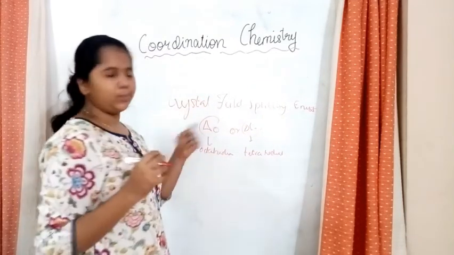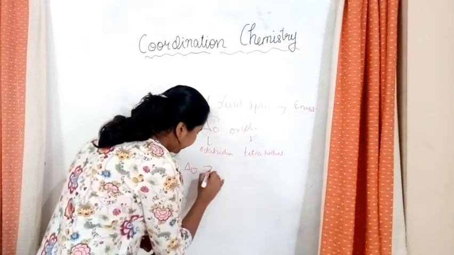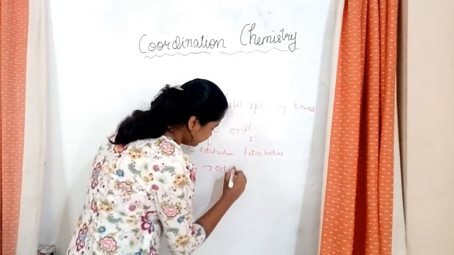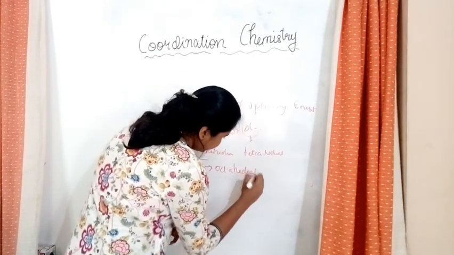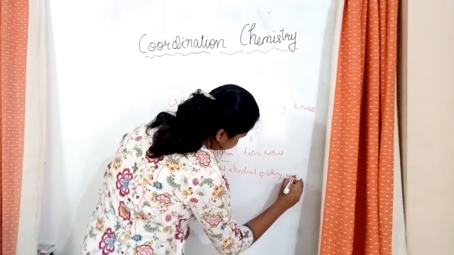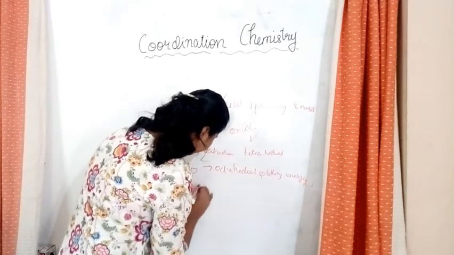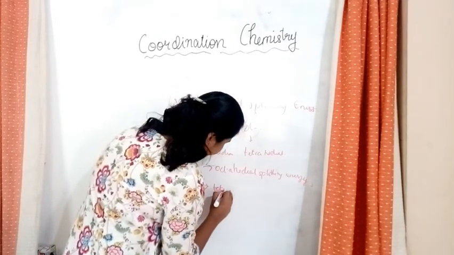Okay, so let's see what this is. So delta O, octahedral splitting energy, and delta T is tetrahedral splitting energy.